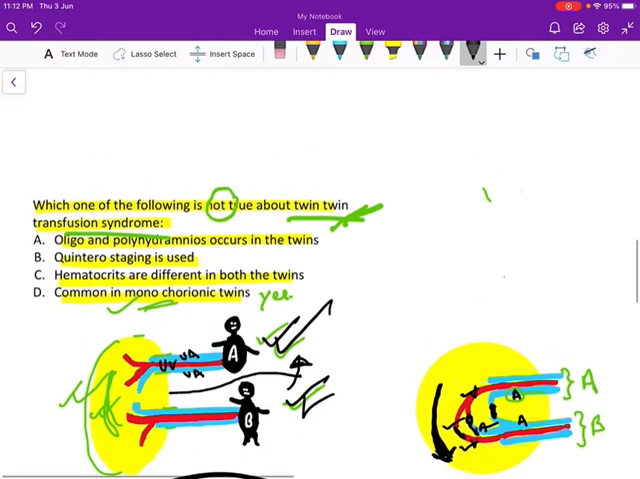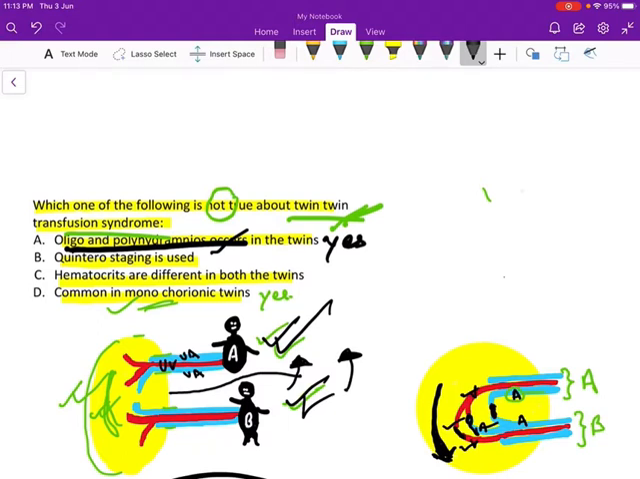The donor becomes hypovolemic while the recipient becomes hypervolemic, volume overloaded. So, not true about twin transfusion syndrome is oligo and polyhydramnios? Since there is a volume transfer from one fetus to another, there will be a difference in the amniotic fluid volume on both the sides. The donor becomes oligohydramnios while the recipient becomes polyhydramnios. So this option is also true.